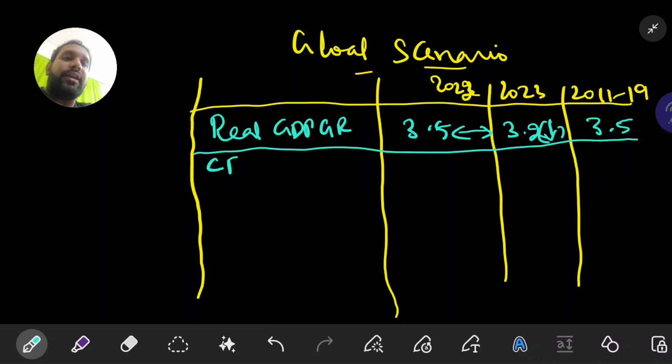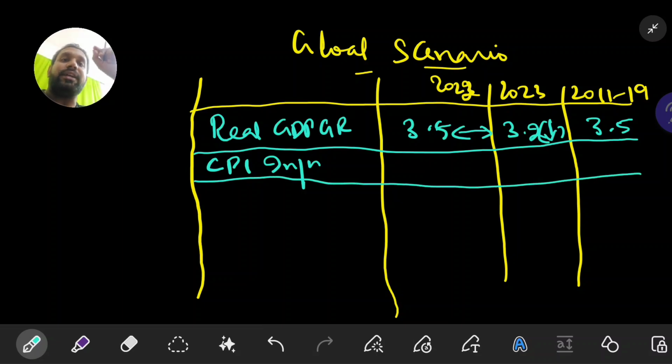Then CPI inflation is also given. CPI inflation is very important because it is the price at which the consumer buys goods and services. If inflation is higher, it burdens poor people. Suppose transportation charges increase over 1 year, you may lose 5,000. If stationery charges increase in 1 year, you will be losing a lot.